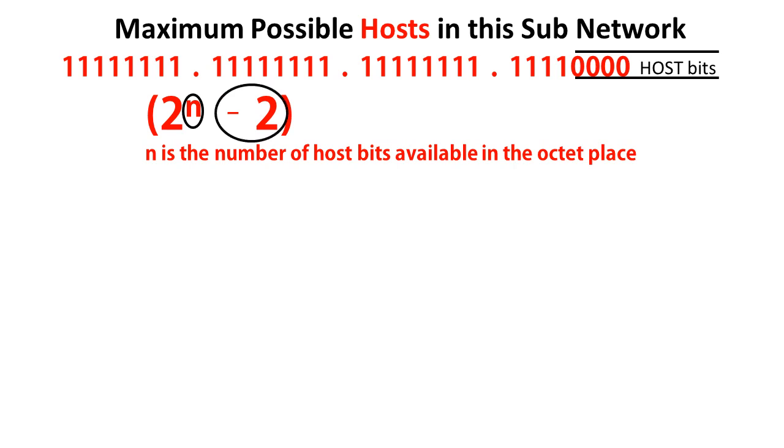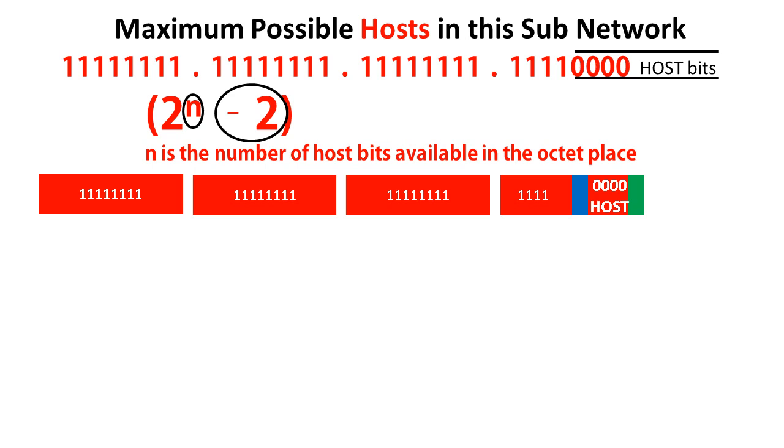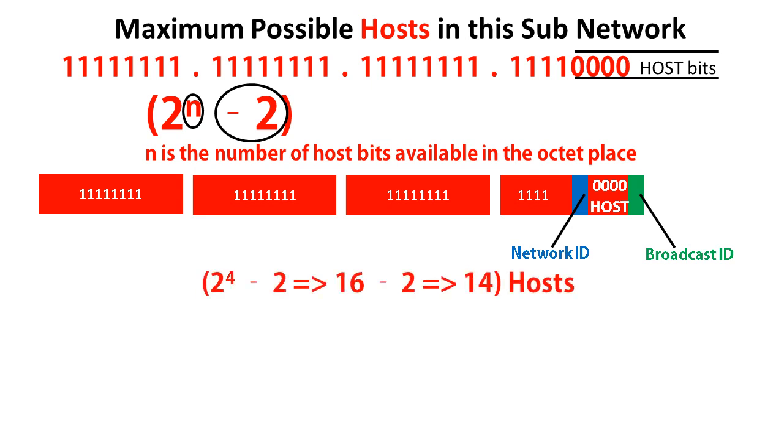Minus 2 deducts 2 from the available host number, because the left side first number will be assigned as the subnetwork identifier address and the right side last number will be assigned as the broadcast address for the subnetwork. 2 to the power 4 minus 2 equals 16 minus 2, and the result is 14. Therefore 14 hosts are possible in this new subnetwork.